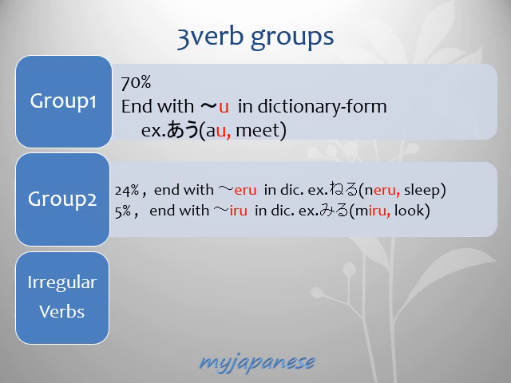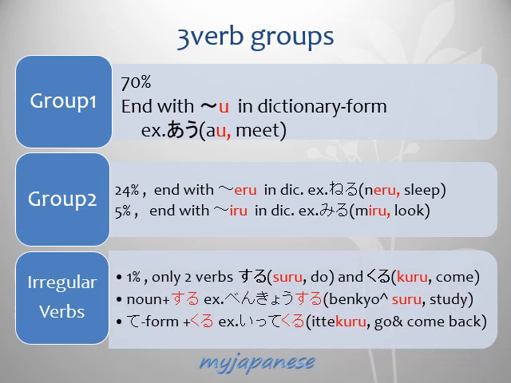And there are only two verbs, する (do) and 来る (come), in group 3. Their conjugation is irregular, so we call them irregular verbs. する has combinations of noun plus する, like 勉強する, and 来る has many combinations with te form, such as 行ってくる. Their conjugation also belongs to this group.